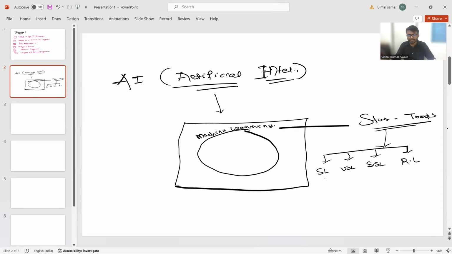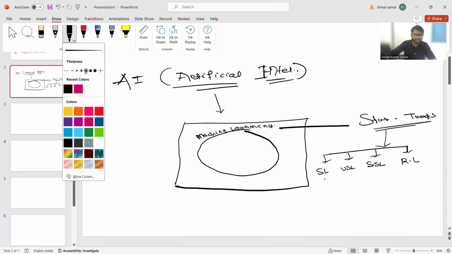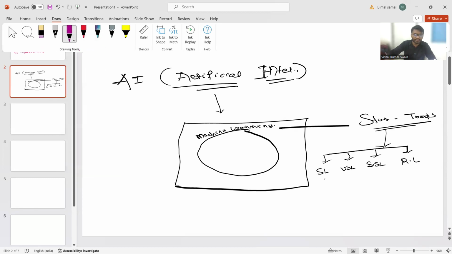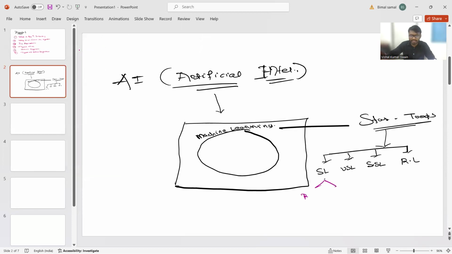Supervised learning is again divided into 2 types: one is regression, and the other is classification. If we talk about unsupervised learning, one is clustering, and the next one is what?